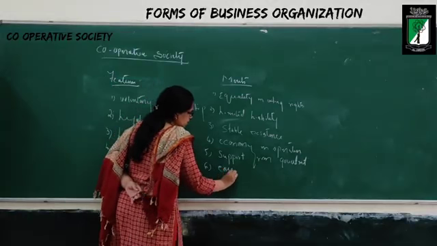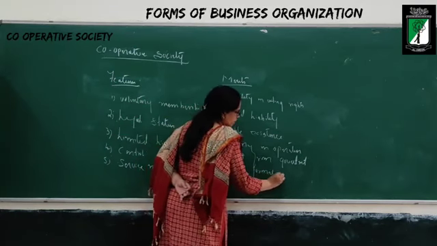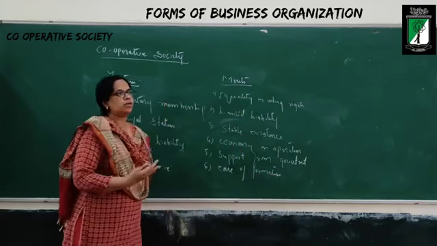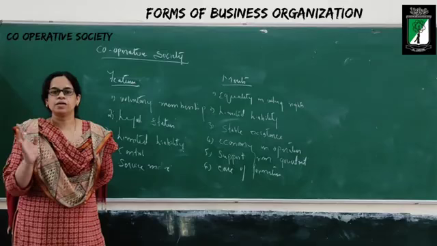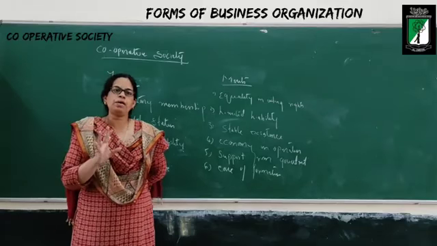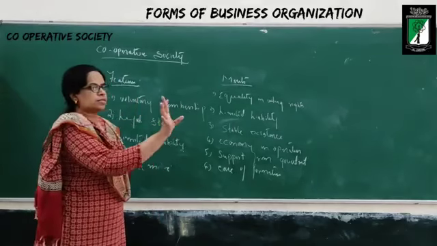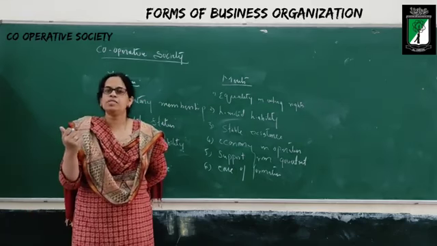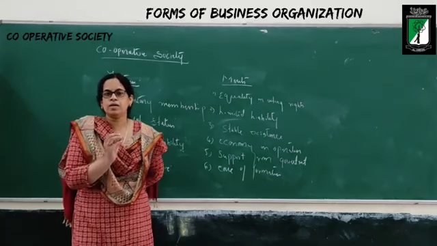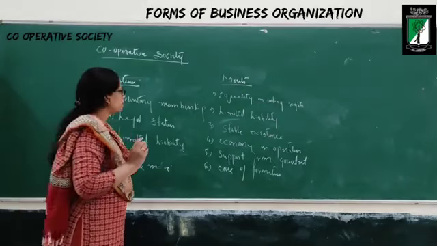The next one is ease of formation. Dear students, the starting of a cooperative society is very easy. Ten people are there, they are ready to contribute some capital, there is some place, and we can start the business. Very few legal documents are required. The starting of the cooperative society is very easy.